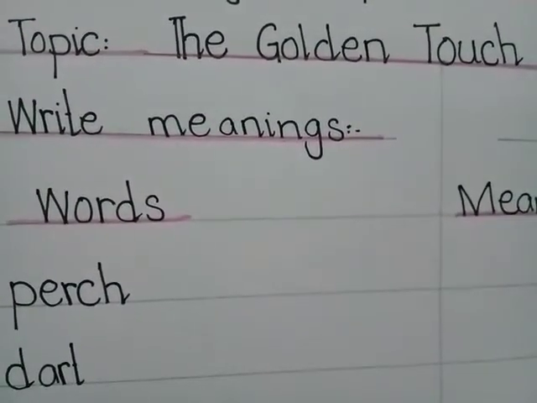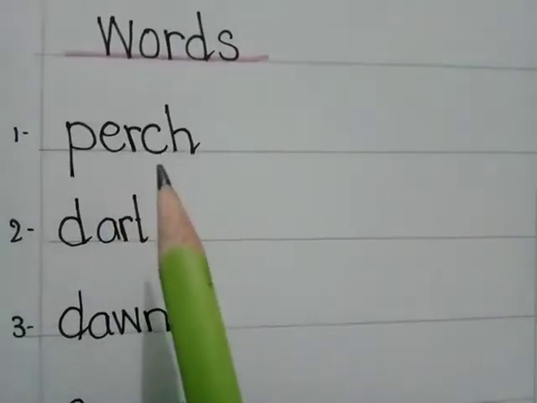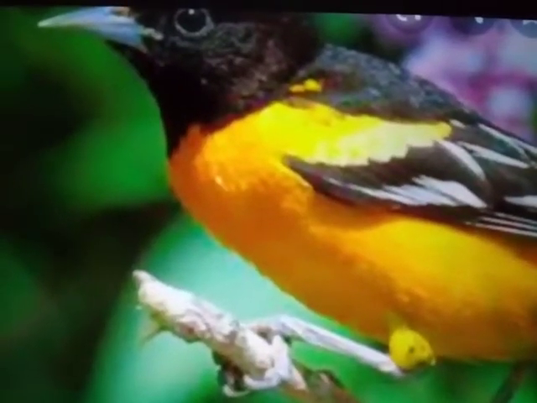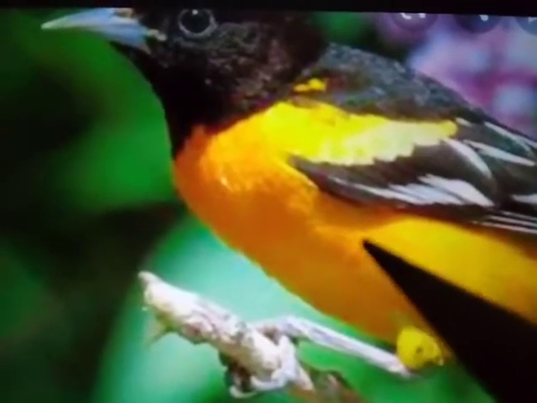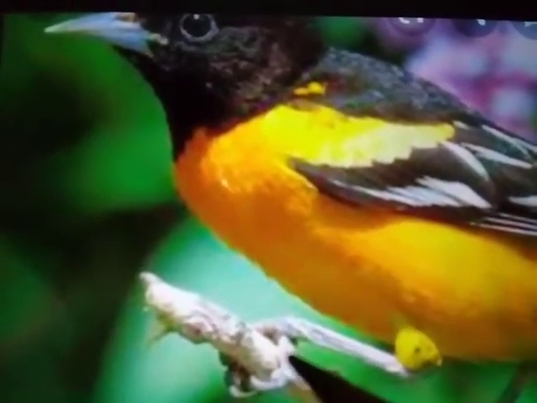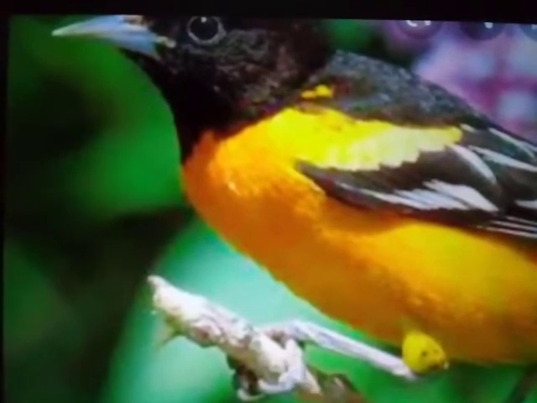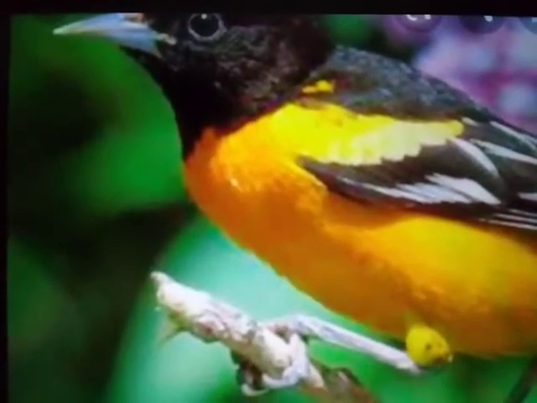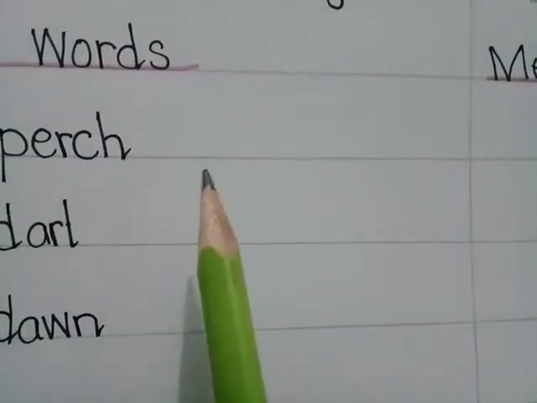So let's start our words meaning. First word is perch. Dear students, perch means sitting on the edge. Like we can see in this picture, the bird is sitting on the edge of tree branch. So what is the meaning of perch? Perch means sitting on the edge.